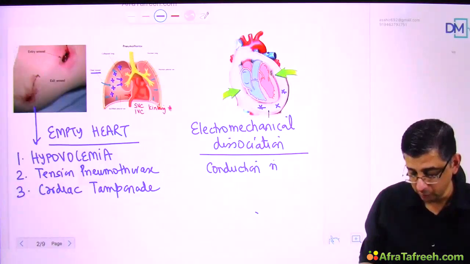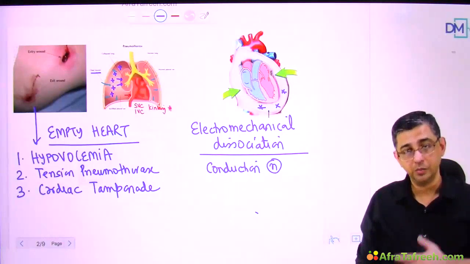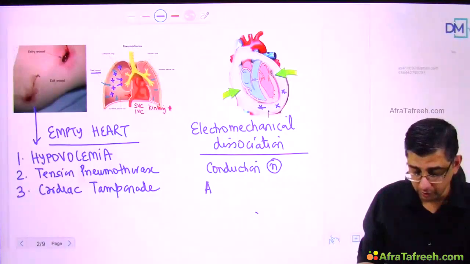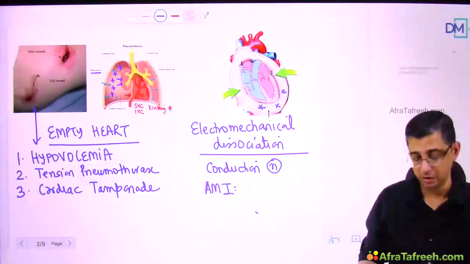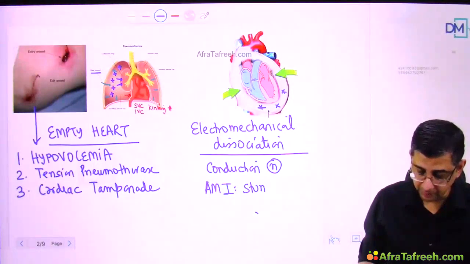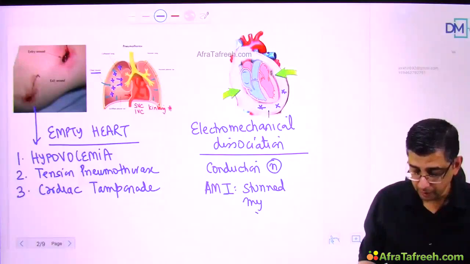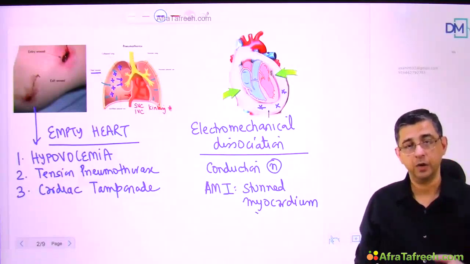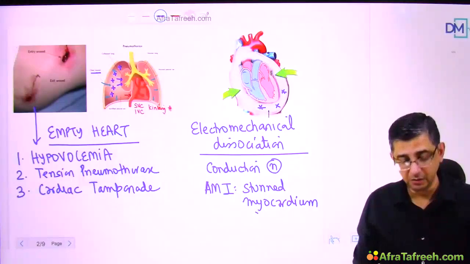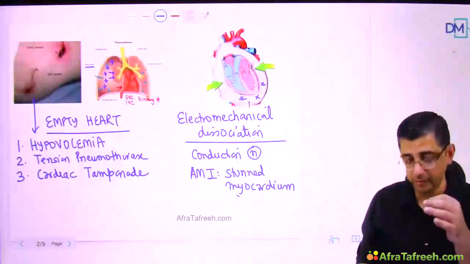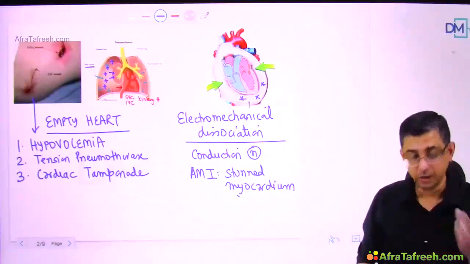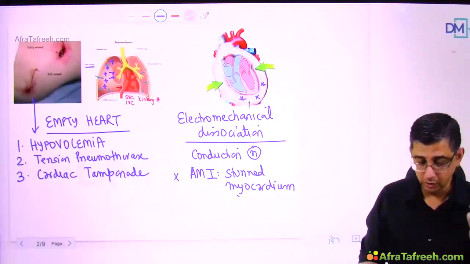Now, we need to understand what is the problem with the mechanics of the heart. Suppose a person is having coronary artery thrombosis, that is myocardial infarction, then acute myocardial infarction will contribute to electromechanical dissociation because there would be a stunned myocardium in the patient. Due to hypoxia, the myocardium will not be able to function properly. If a person is having a massive myocardial infarction, mostly an extensive anterior wall myocardial infarction due to blockage of the left main coronary artery, then the stunned myocardium will not be able to generate effective contraction, and therefore the cardiac output will fall.